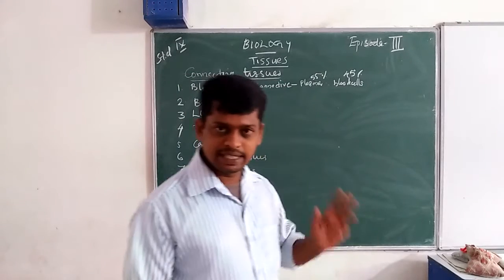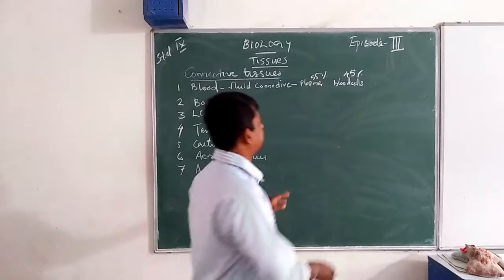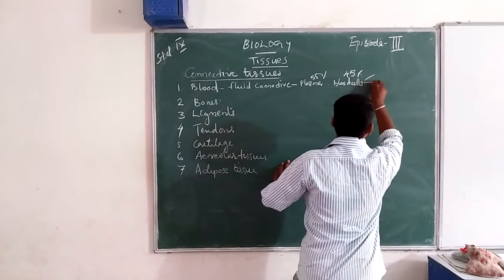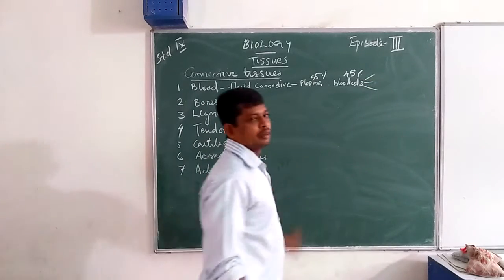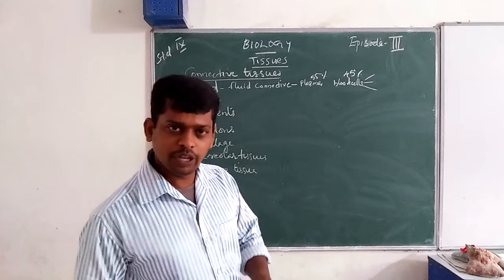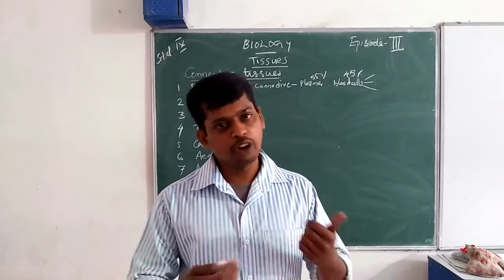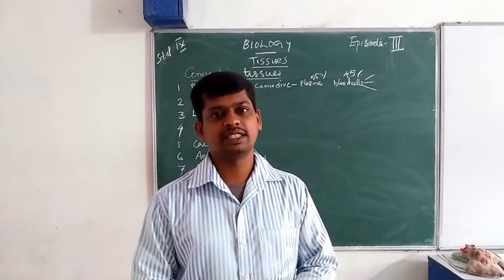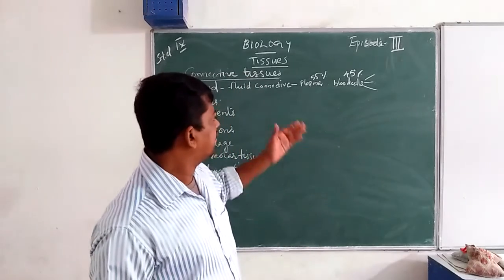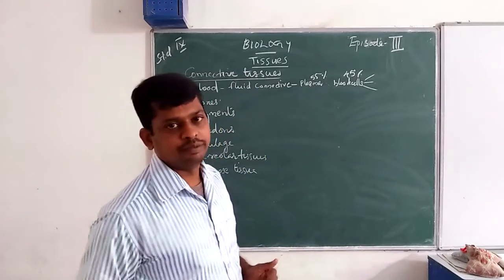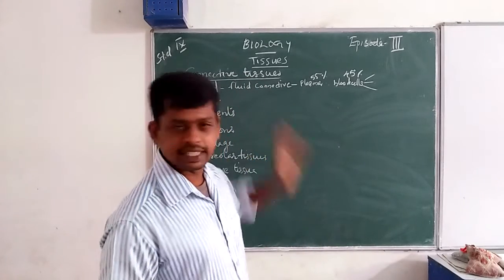Blood cells are of three types. We have already known about the blood cells, and now we study them again.